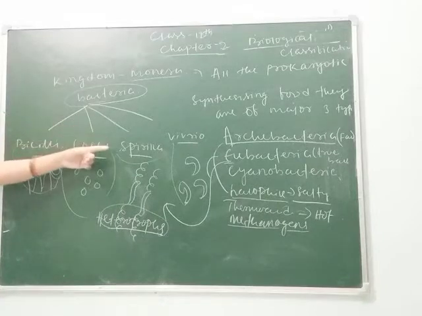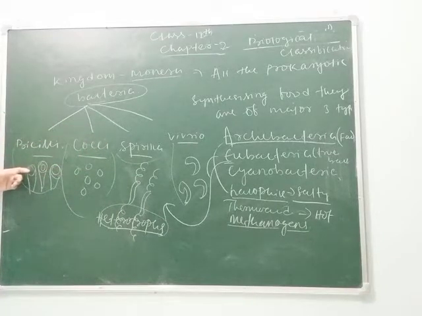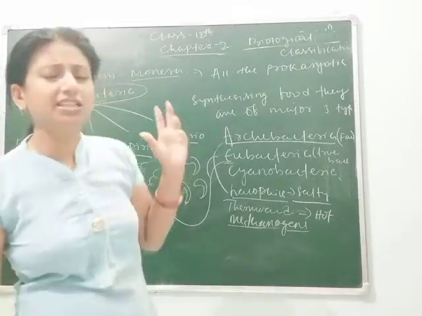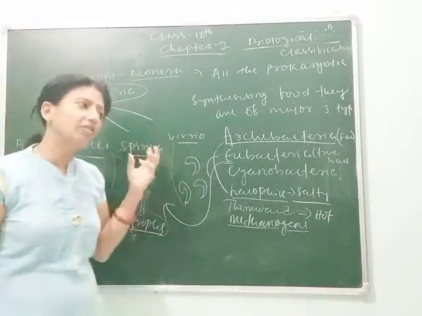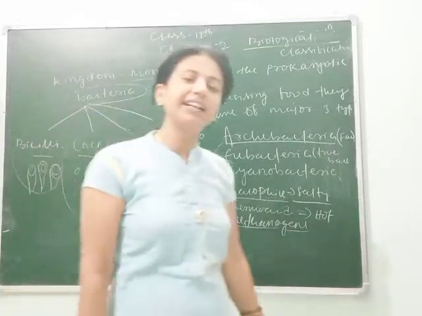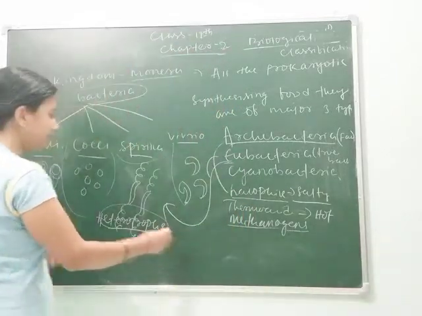These diseases are caused due to eubacteria, and they are also found in filamentous form, and some of them also have a rigid cell wall. As we know that the bacterial cell wall is rigid, due to which its decomposition will not occur easily. That's why we can say that they have a rigid cell wall, and they may live in any habitat. So typhoid, tetanus, diphtheria, TB, these diseases are caused due to bacteria.